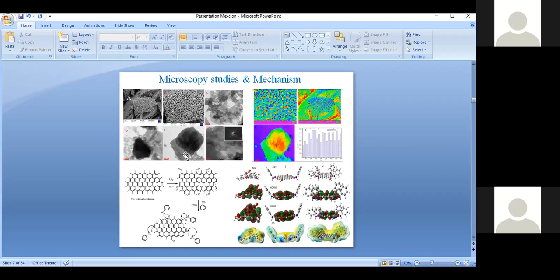Then we showed the functionalization mechanism, saying that first we have just the carbon matrix only. Then we purged with oxygen. Then it formed oxygen radicals on the carbon surface. After the oxygenated carbon matrix, we treated with aniline.